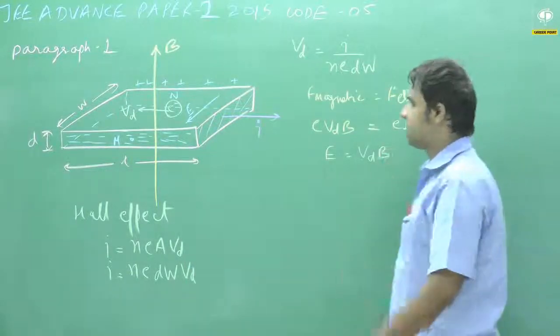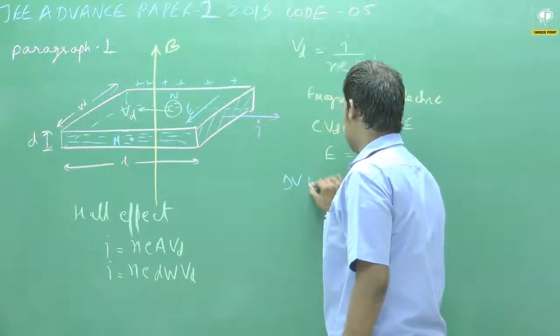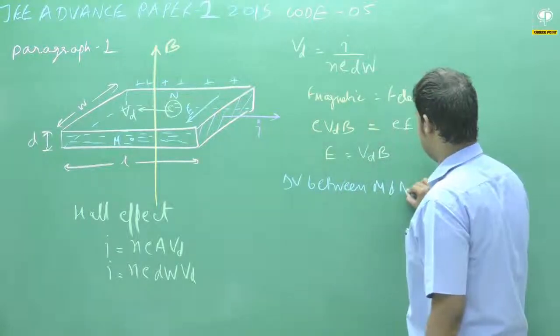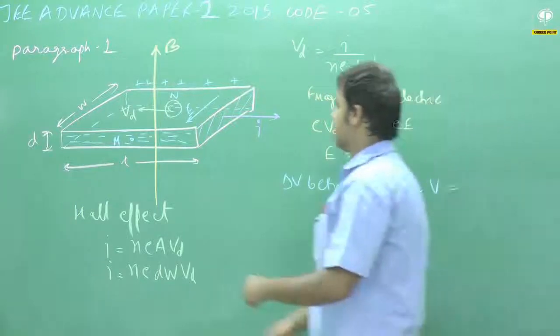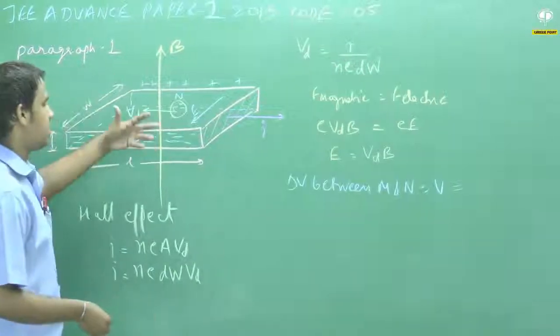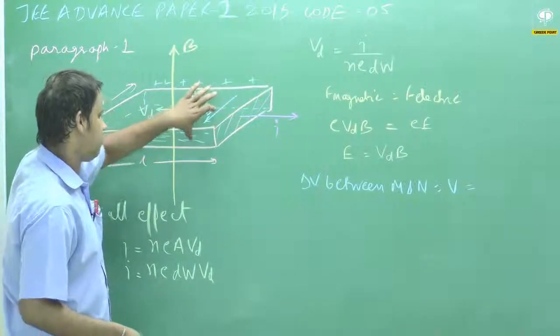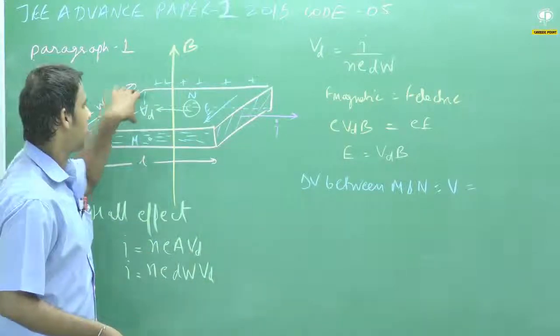Now if we know the electric field, we can calculate the potential difference. So the potential difference between face M and N is V. This electric field is uniform because it depends on Vd and B, and both are uniform throughout the section.